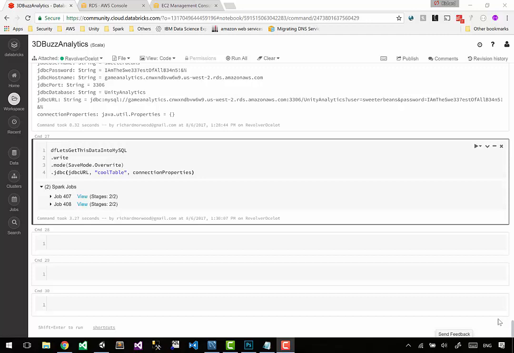Now that we can get our data from Spark into MySQL, we want to get a bunch of queries written so that we get our data and make it available in MySQL, so that we can then take that data and push it into Unity.